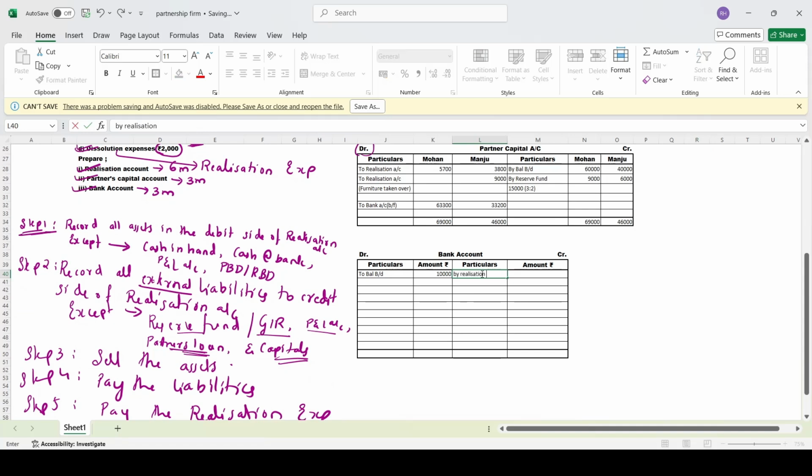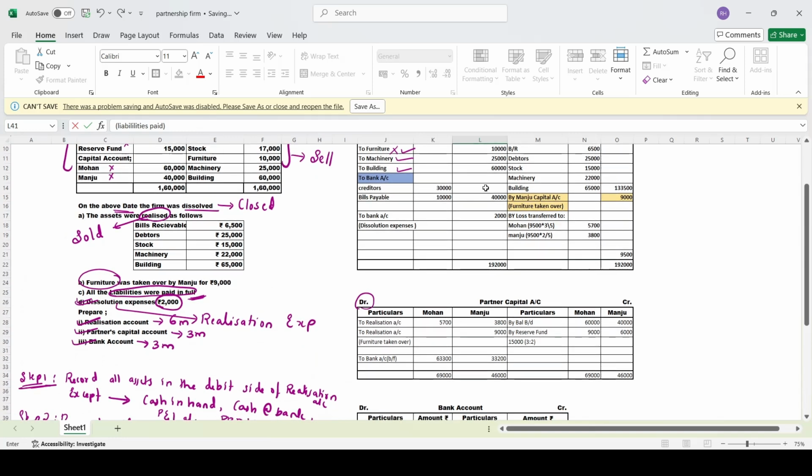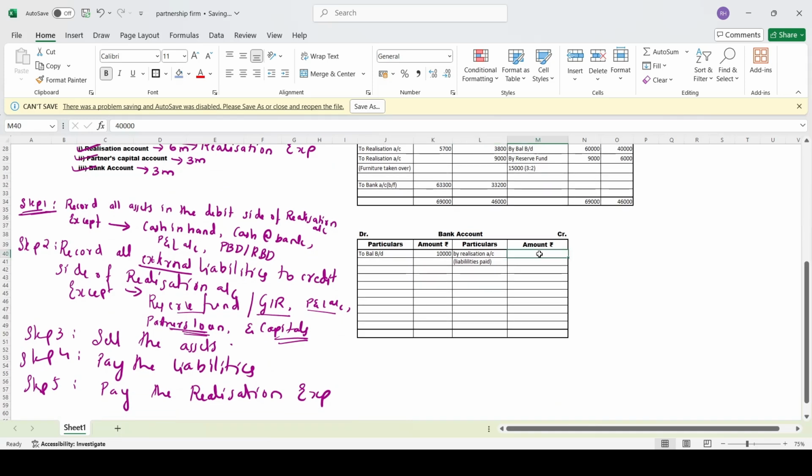realization account. That is liabilities paid. How much is it? We'll just go through that and check. The total is 40,000. We'll record 40,000 here.